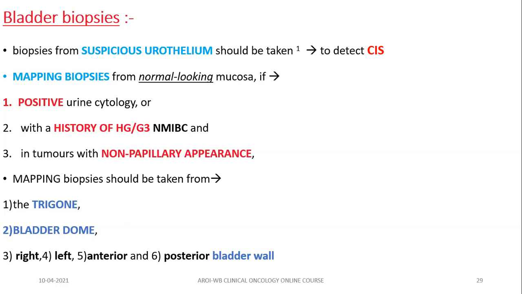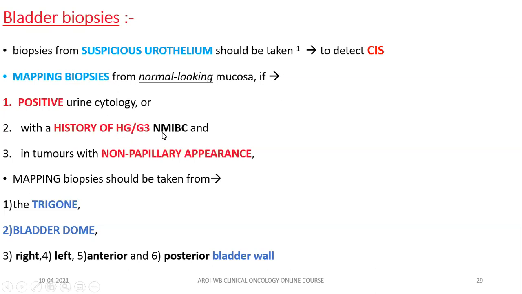from suspected urothelium. Why? To detect carcinoma in situ. Because carcinoma in situ often presents as a red velvety inflamed-like area. So when you see any red velvety inflamed unhealthy area, you should take a biopsy from that to detect carcinoma in situ. Mapping biopsy from normal looking mucosa is indicated if there is positive urine cytology, a patient with a history of